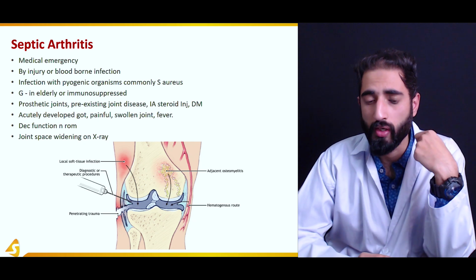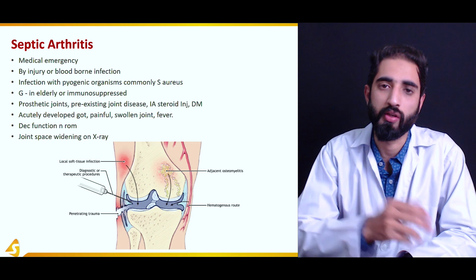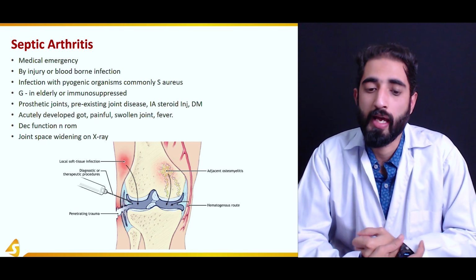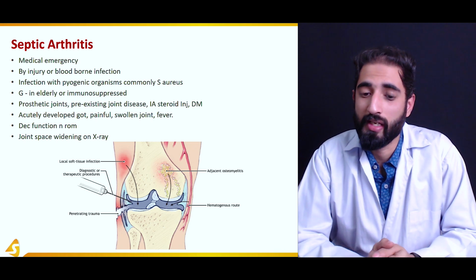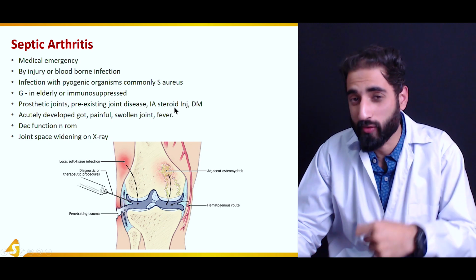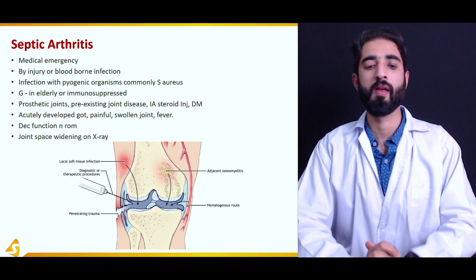Other conditions also include prosthetic joints, which are known as artificial joints, like in total knee replacement, also called total knee arthroplasty, and pre-existing joint diseases, and as I already said, intra-articular steroid injections, and also diabetes mellitus, because in diabetes mellitus there is a greater chance of infection.